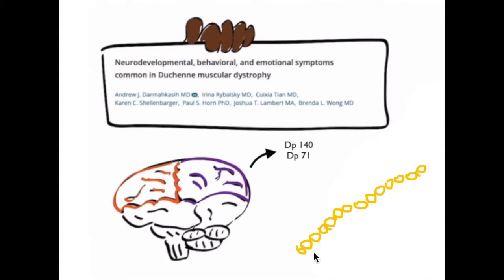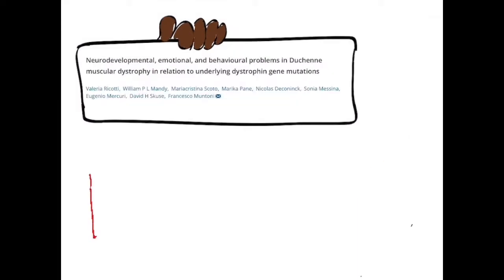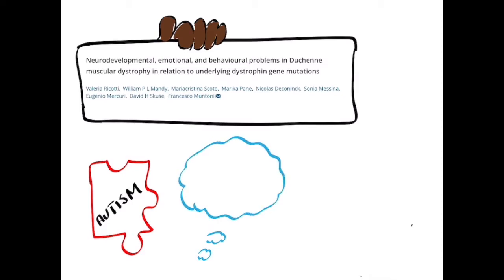They found that mutations in the 5' end of the dystrophin gene affect isoforms DP427, DP427C, and DP427P, which are respectively expressed in skeletal and cardiac muscles, in the neurons of the cortex, and in the cerebellar Purkinje cells. According to another study by Riccati and colleagues, the 3 disorders which are prevalent in DMD males are autistic spectrum disorder, attention deficit hyperactivity disorder, also known as ADHD, and obsessive compulsive disorder, also known as OCD.